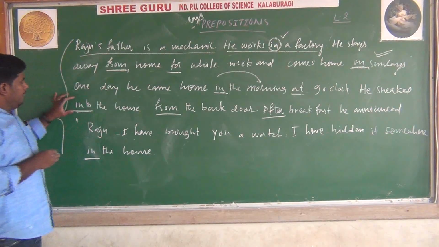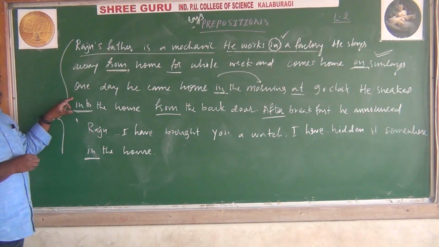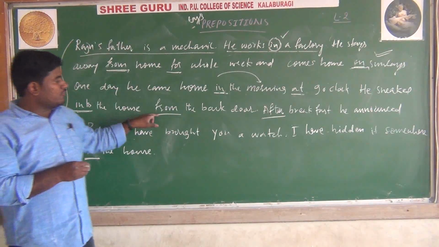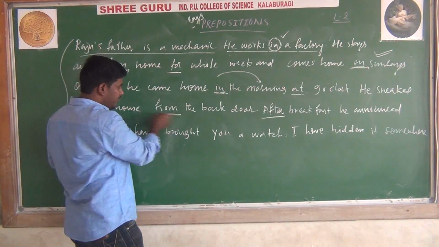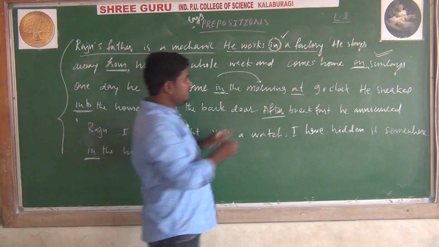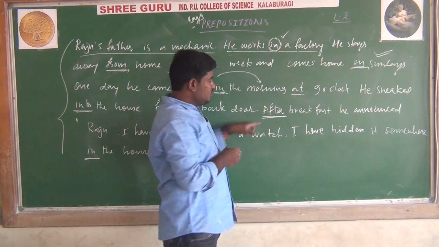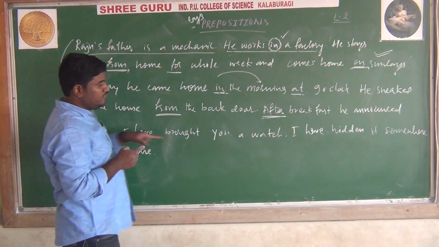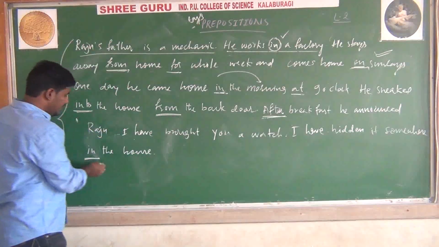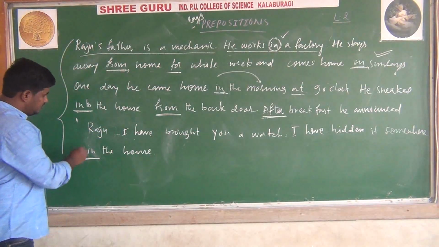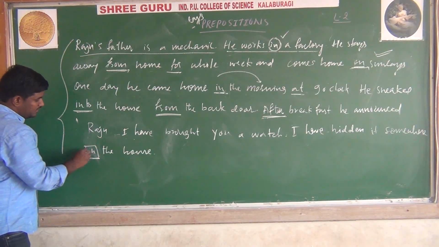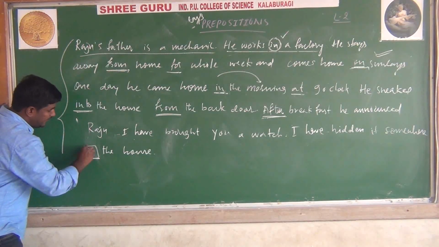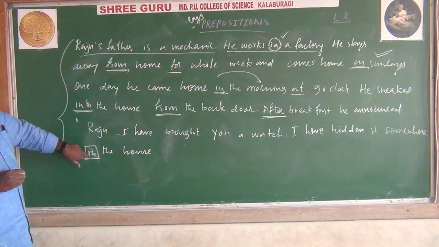"Into the house" shows movement. From where? From the back door. "After" again shows time, a preposition of time: after breakfast he announced, "Raju, I have brought you a watch. I have hidden it somewhere in the house." This also shows the place, a preposition of place.